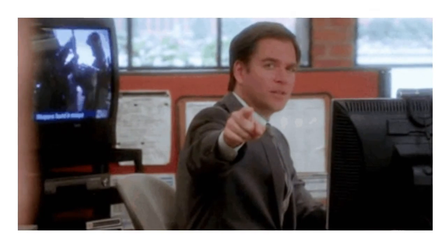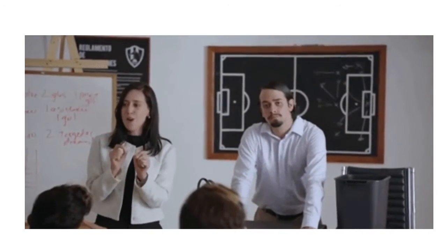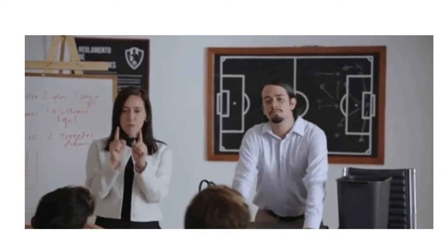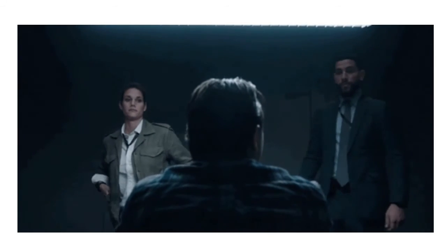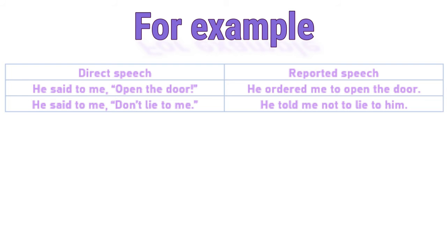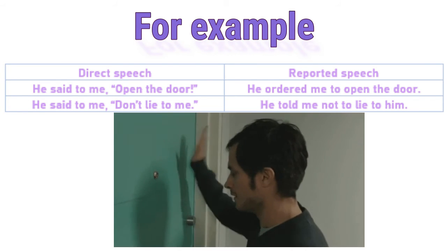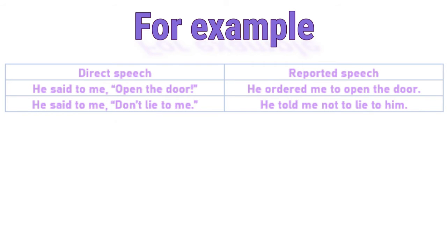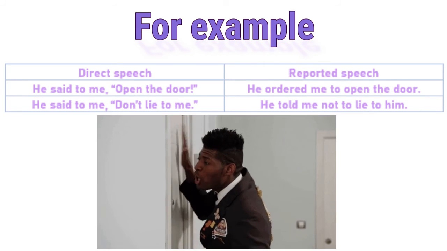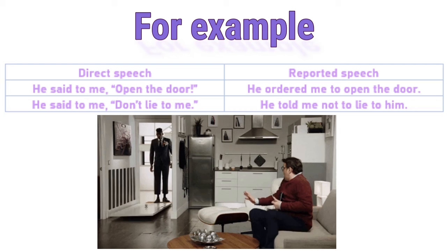The reporting verbs for orders, commands and requests are order, tell, warn, command, and a big quantity of these verbs. For example, in direct speech, "He said to me, open the door"; in reported speech it will be, "He ordered me to open the door."